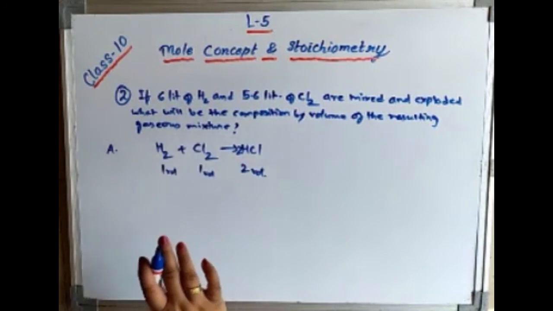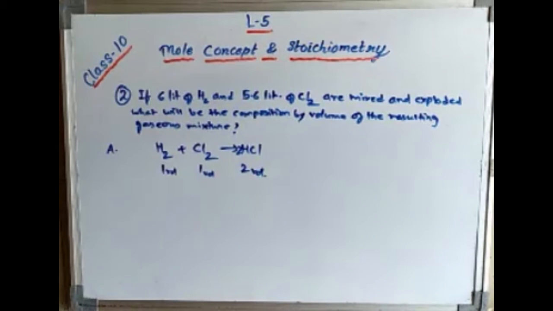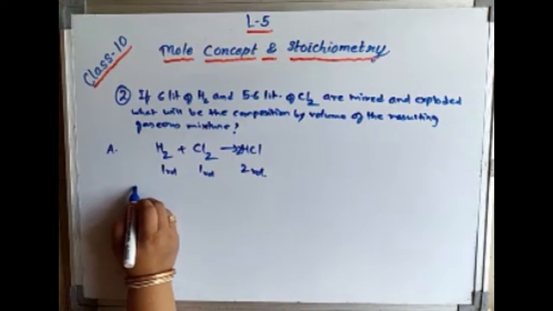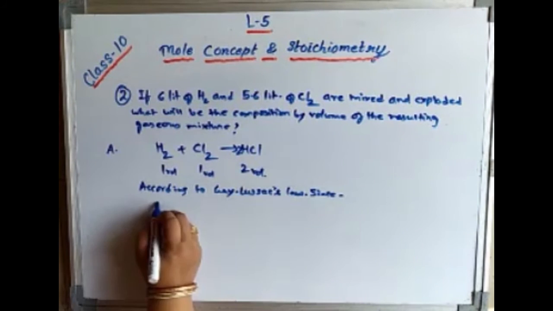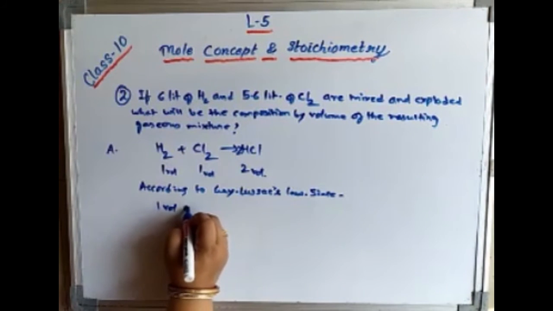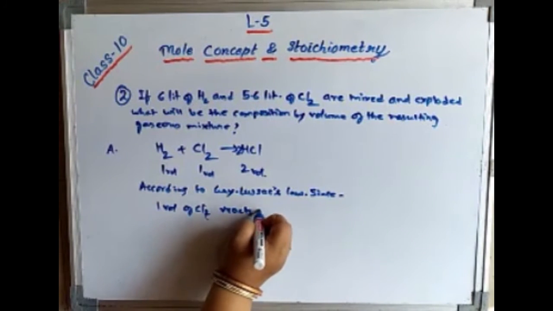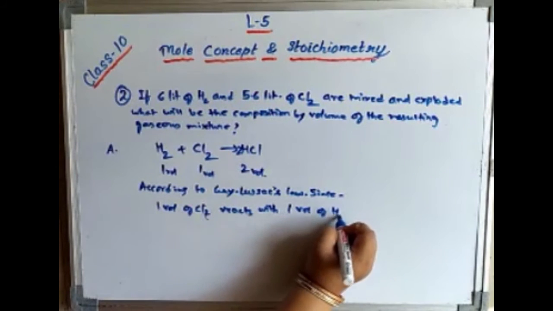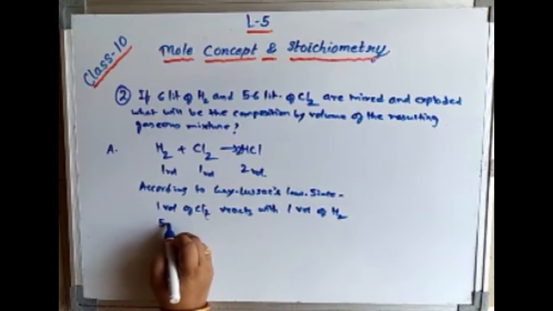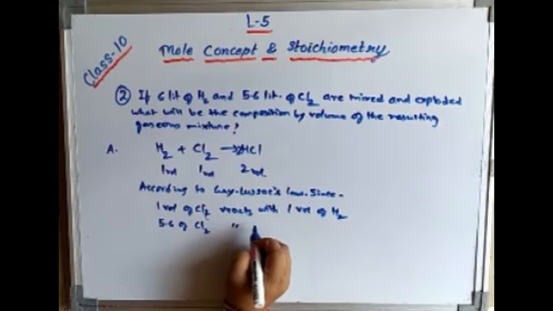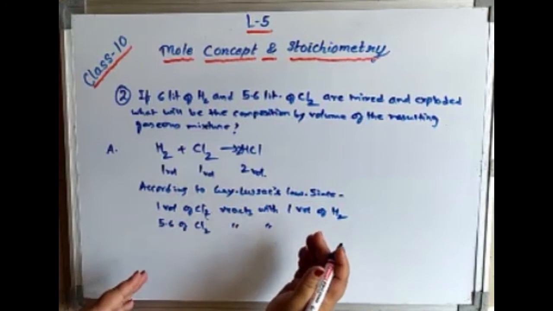According to the question, how much chlorine has been given? 5.6. According to Gay-Lussac's law, 1 volume of chlorine reacts with 1 volume of hydrogen. So 5.6 volumes of chlorine will also react with 5.6 liters of hydrogen, since 1:1 is the ratio.